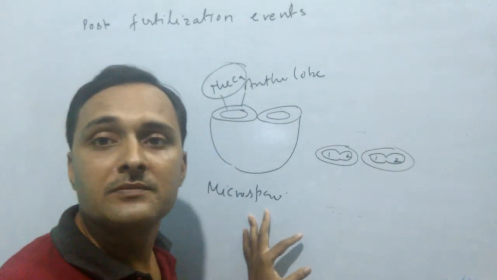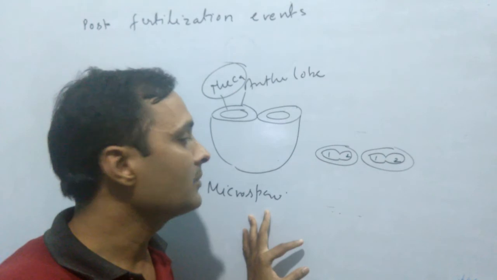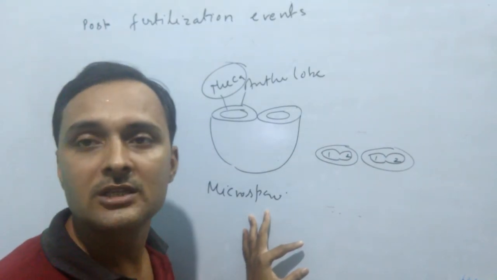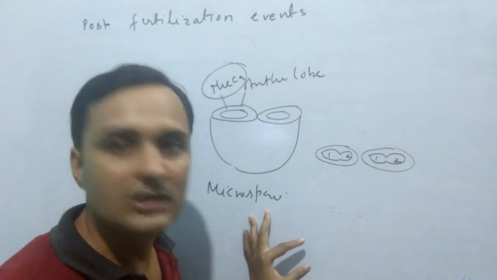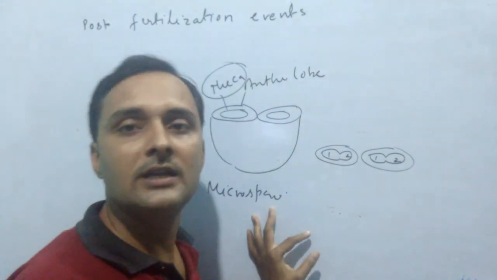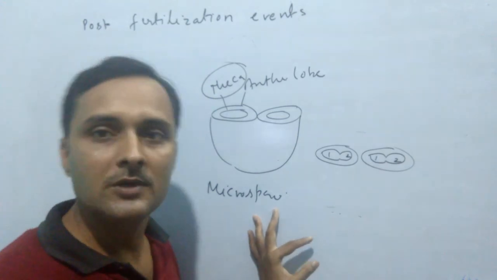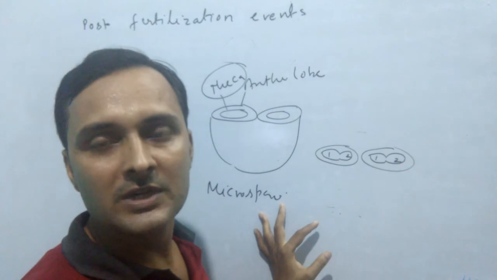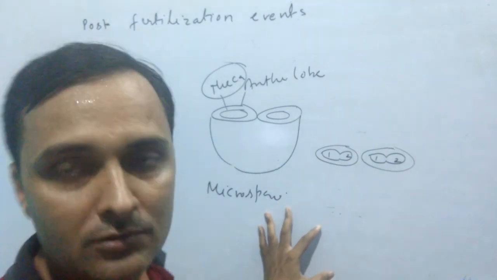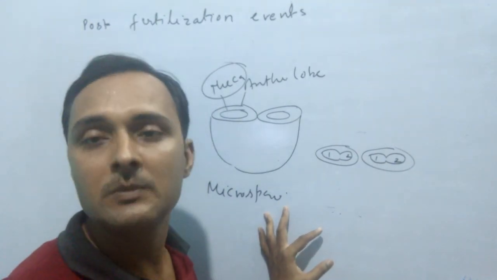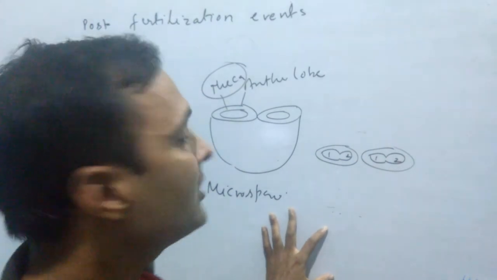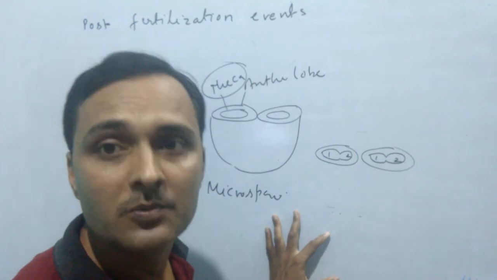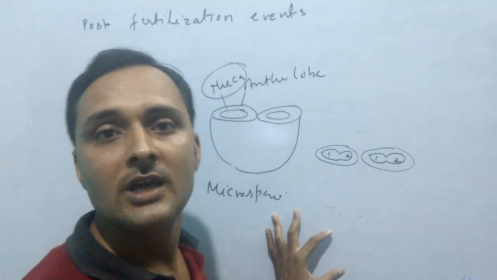Come to the next, that is fertilization and double fertilization. Fertilization, you know well, the process of fusion of male and female gametes is known as fertilization. And what do we mean by double fertilization? The fertilization which takes place two times, during syngamy, the fusion of the egg cell and the male gamete, and during triple fusion of the second male gamete with the polar cell. When fertilization takes place two times, such fertilization is known as double fertilization. It is the characteristic feature of flowering plants. And fertilization is found in all the organisms that reproduce by sexual reproduction.